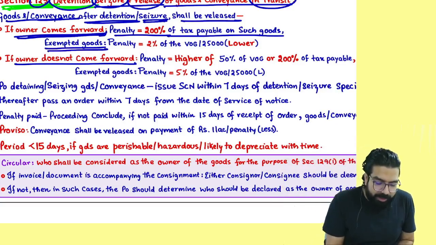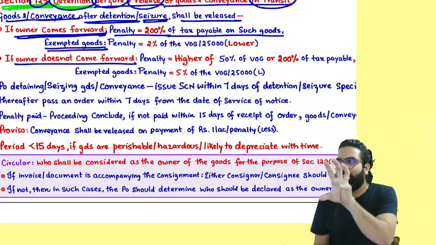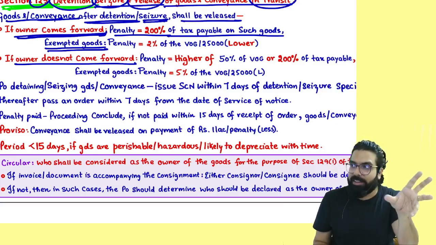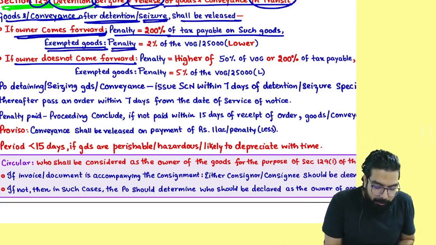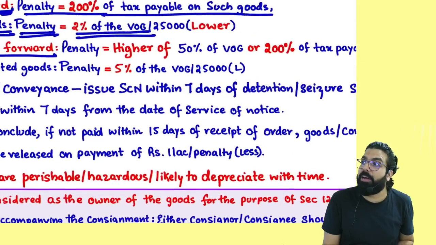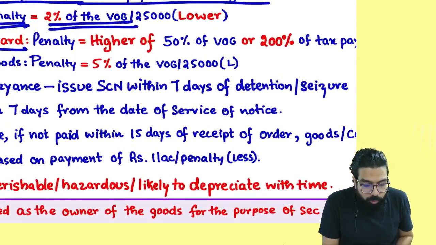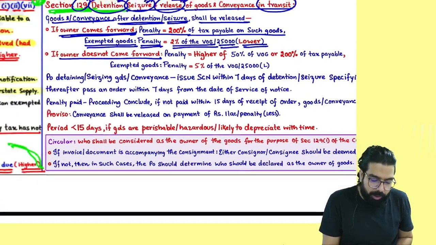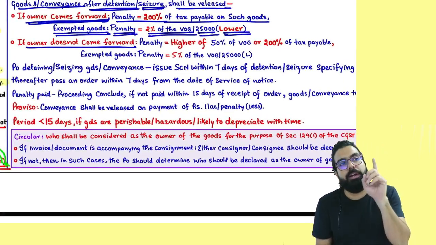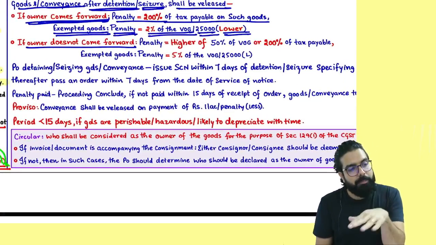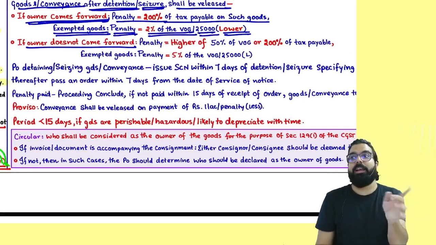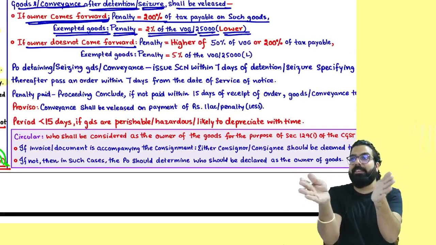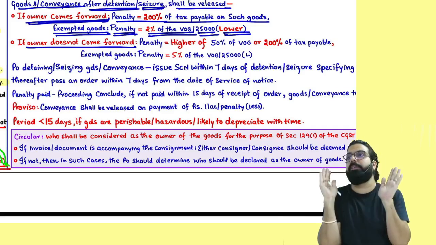Sir, if it is exempted goods, the tax is zero. 200% of zero is zero. So they went ahead and told the penalty will be 2% of the value of the goods or 25,000, whichever is lower. Remember, this we are talking under the CGST Act. A similar amount is payable under the SGST Act. If it is the IGST Act, it is CGST and SGST put together.